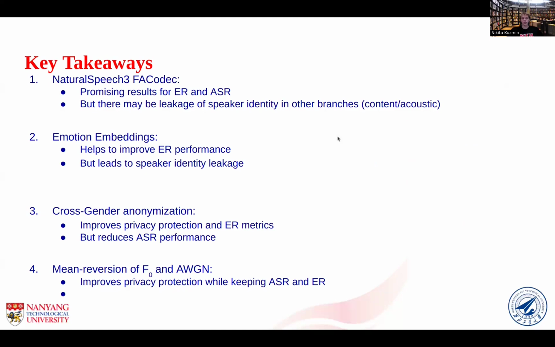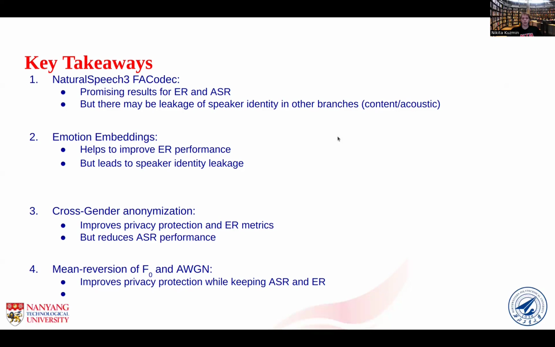To finalize, I want to highlight the following takeaways. First, about NaturalSpeech FACodec: it provides promising results for emotion recognition and the ASR task, but at the same time, there might be some leakage of speaker identity in other branches, like the content branch or acoustic branch. Also, emotion embeddings help to improve emotion recognition performance in comparison to baselines, but lead to speaker identity leakage.